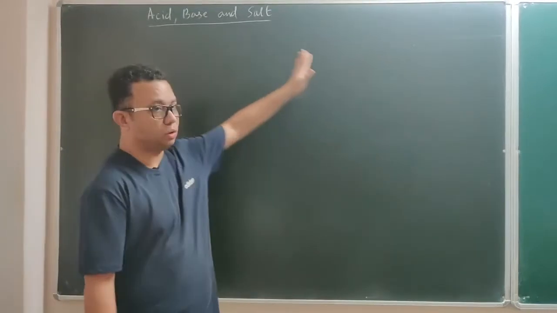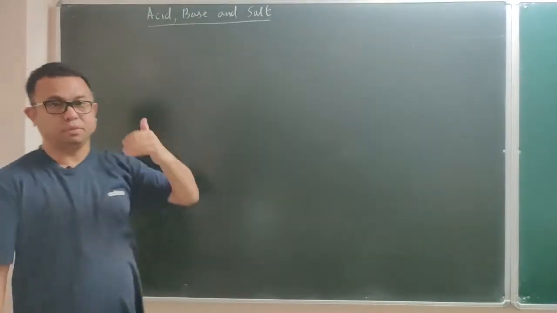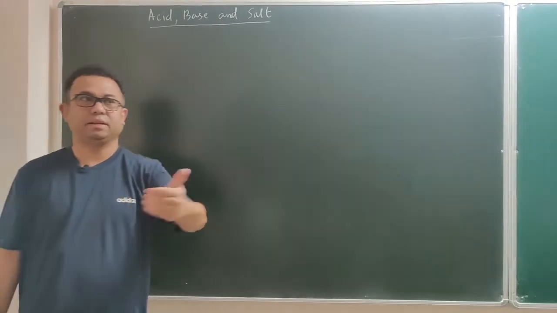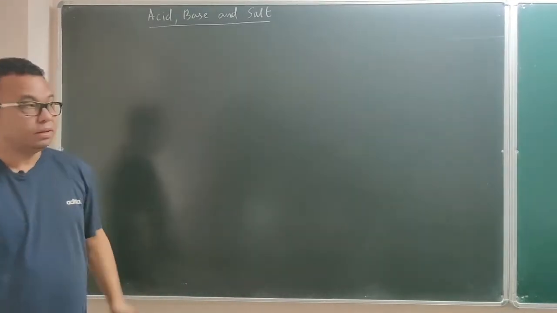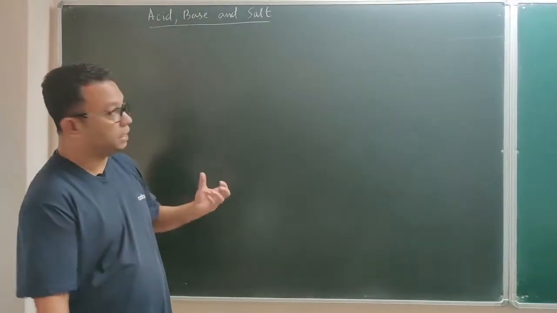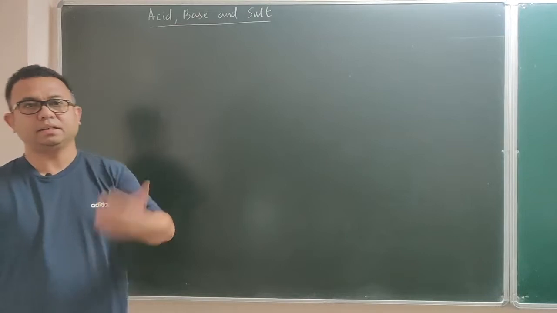What are acid, base and salt? Now you have seen acid, but whenever acid comes into our mind, you people think about the acid which is there inside the battery. The acid inside the battery is sulfuric acid, but it doesn't mean that sulfuric acid is the only acid. There are hundreds of acids.